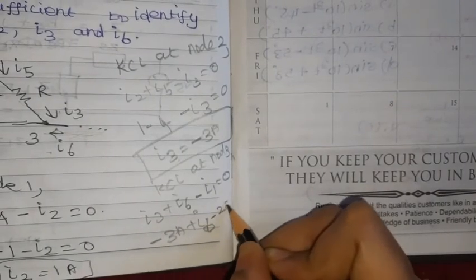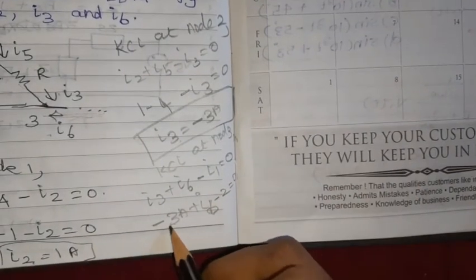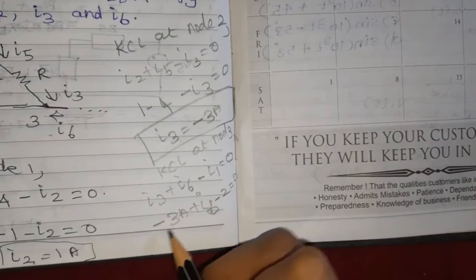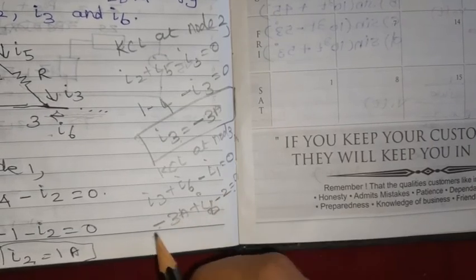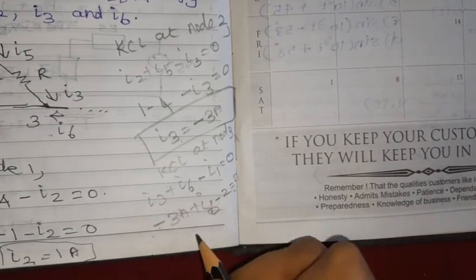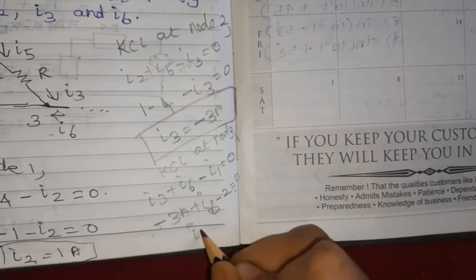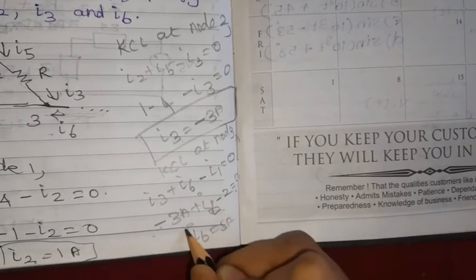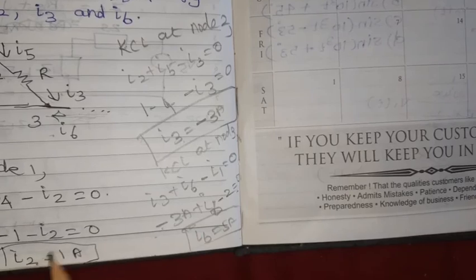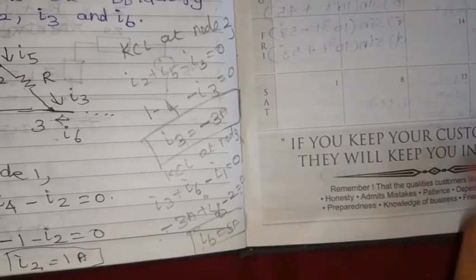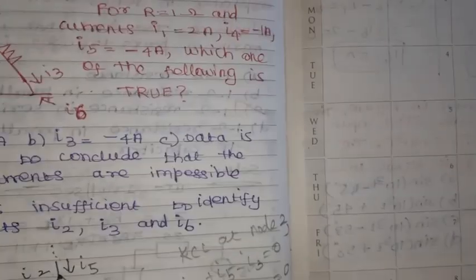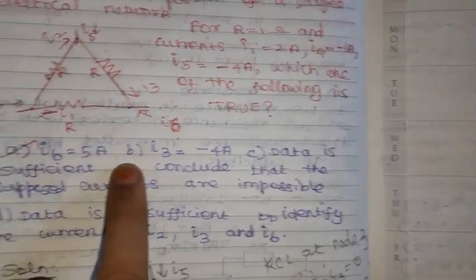Then I1 equal to 2, so minus 2 amperes. Minus 2 minus 3 is minus 5. Then I6 equal to, going to that side, plus 5 amperes. So we are able to find the I2 value, I3 value and I6 value. So I6 equal to 5 amperes.